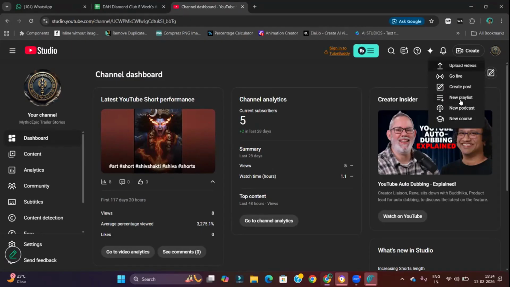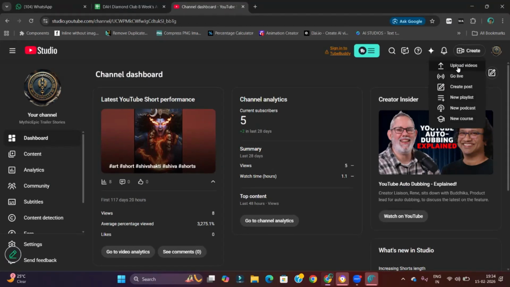If you go here, you will get to understand what all things you can create from YouTube or upload from YouTube. First is if you go to upload video, it will allow you to upload any long form or short form content. But for long form, we use this upload video option from YouTube Studio. For shorts, we use mobile app. Why? Because for shorts, to choose thumbnail, you will have to go to YouTube mobile app and upload your video from there.